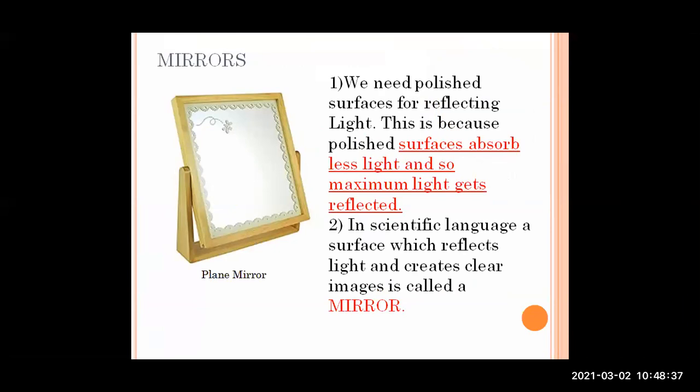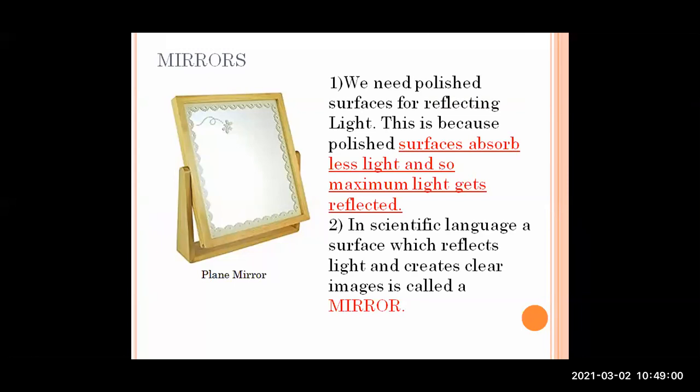So for mirrors, we need polished surfaces for reflecting light. This is because polished surfaces absorb less light, and so maximum light gets reflected. So the mirror itself will absorb less light, whereas it will reflect the maximum amount of light. Okay, so the object or the image is visible to us.